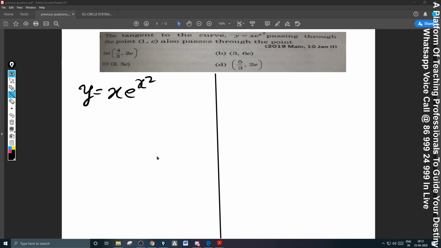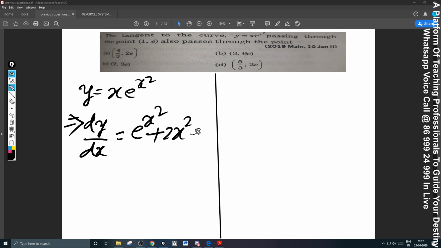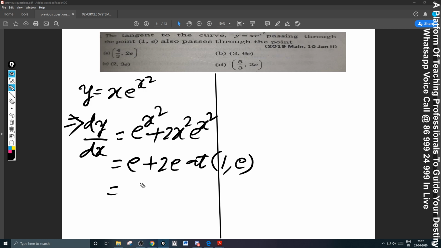The short form I taught you to write the line equation is now very much useful in this case. Tangents and normals always. What is that? dy by dx is equal to, derivative please, e power x square u dash v plus v dash u, 2x square e power x square at 1 comma e. The point is given to be 1 comma e, so it is e power 1 plus 2 e power 1 at 1 comma e. Then what is it? 3e.